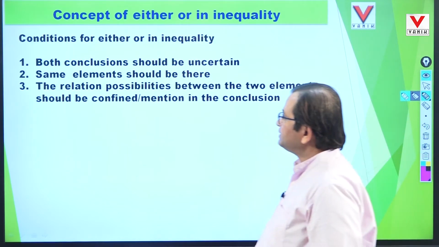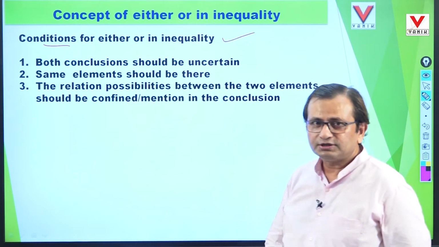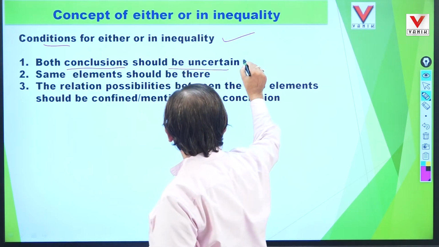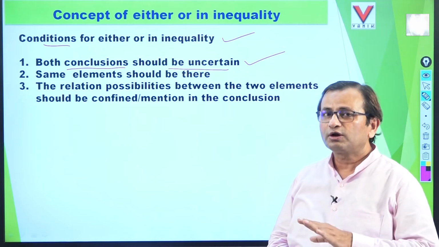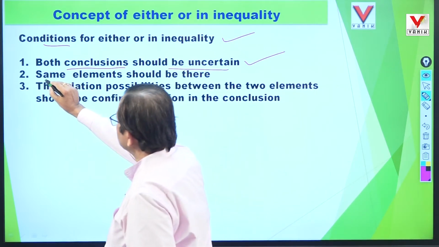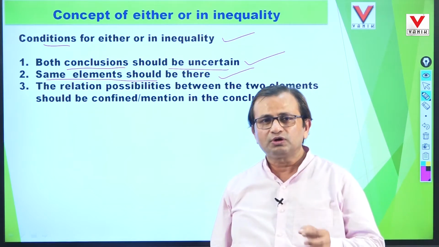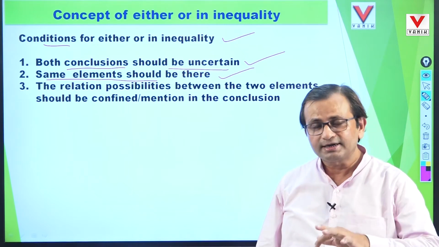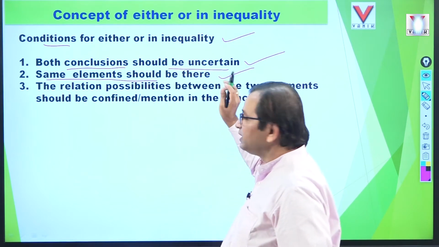Mark it. These are the conditions to take the answer either or in the inequality chapter. Both conclusions should be uncertain, meaning the conclusion may or may not be true; we are not sure about the conclusion. Your second condition is that the same elements should be there. Suppose in the first conclusion X and Z are mentioned, and in the second conclusion also the same X and Z are mentioned.